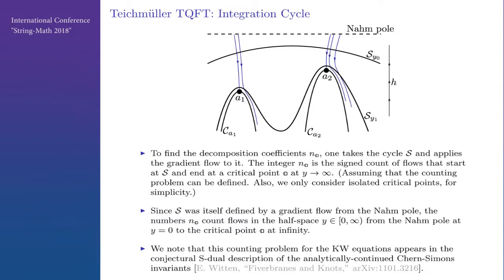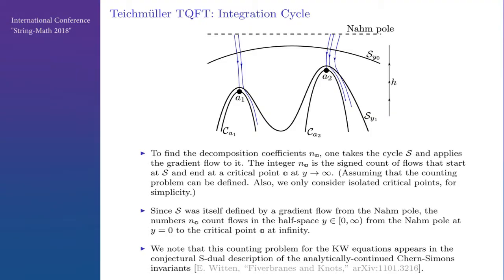And in fact, this counting problem for the Kapustin-Witten equations is what appears in the conjectural S-dual description of the Witten-Reshetikhin-Turaev invariant for analytically continued Chern-Simons theory of M3. So this counting problem is something known. But it's not known how to make precise sense of them because of compactness issues with Kapustin-Witten moduli spaces. But, well, physically this should make sense, and we'll optimistically assume that it works.